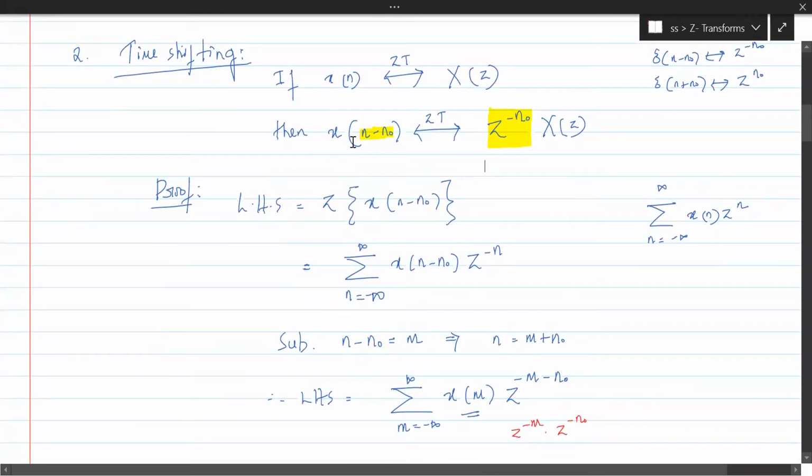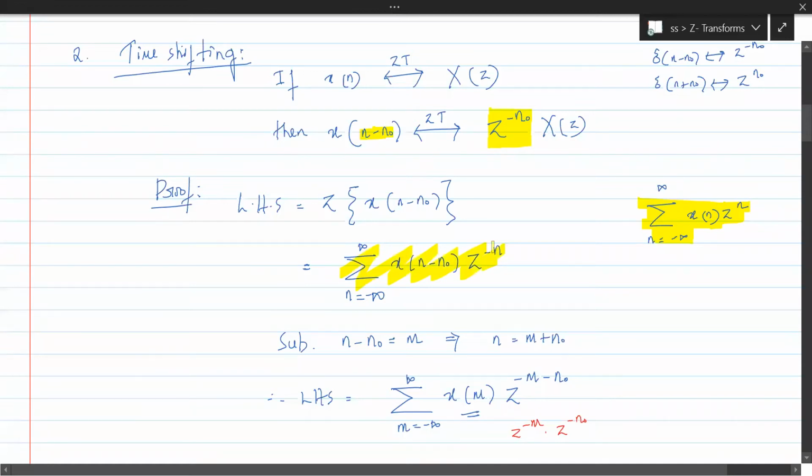We consider the LHS of the second statement here, applying the Z transform on x of n minus n naught. Since the Z transform of x of n is this, the Z transform of x of n minus n naught would be this. Everybody understand that?